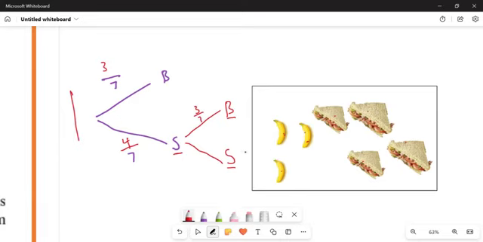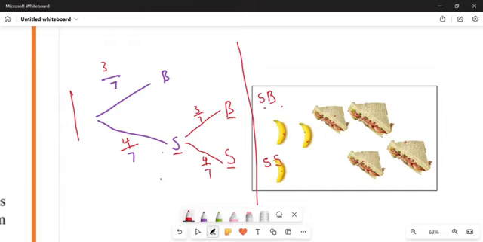And then what is the probability that I will choose a sandwich? How many sandwiches do I have? I have 4 all over 7. So if I started by choosing a sandwich, and this is an if, I can then have a sandwich, and I can also have a banana when I choose for the second time. Or what else can I have if I started by choosing a sandwich? I can have a sandwich and a sandwich.